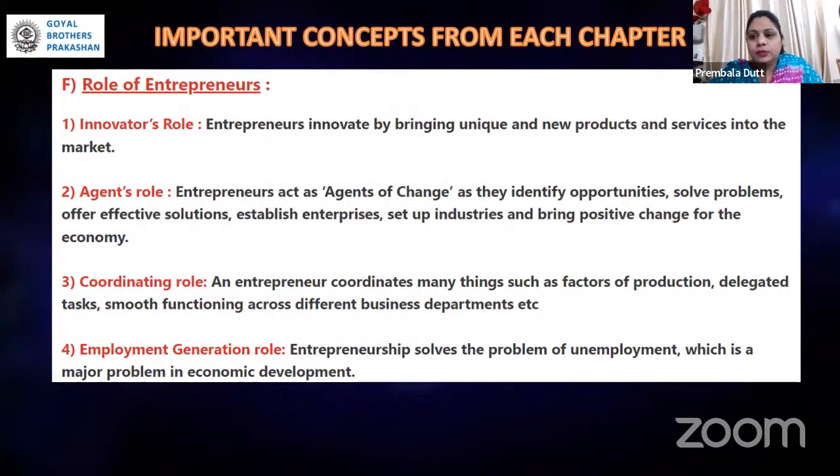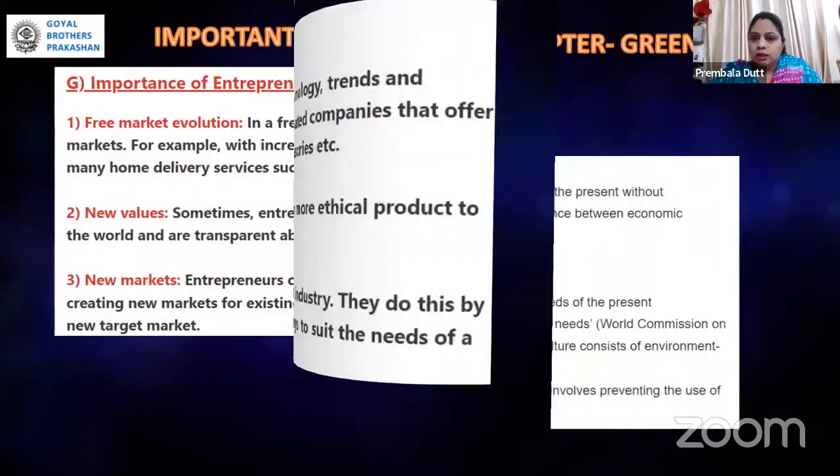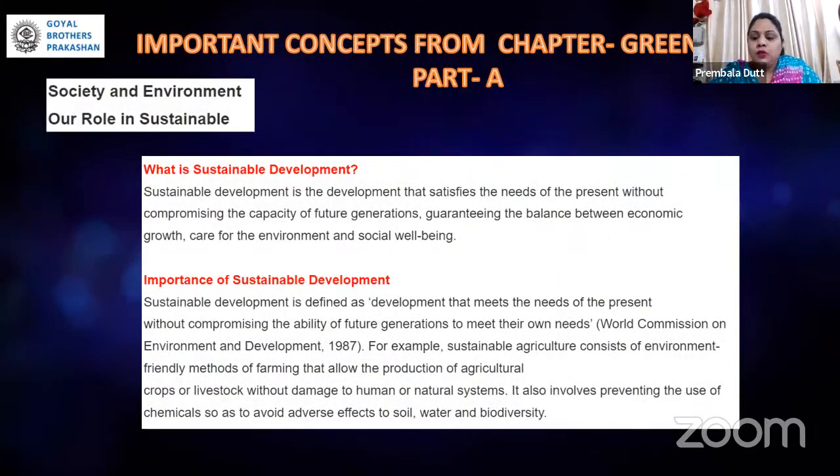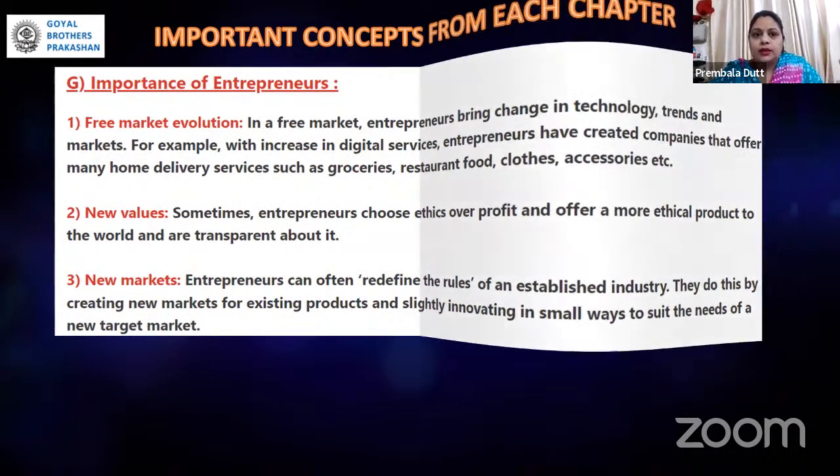This is all given in the book, but these are some of the important topics from which very important questions, or you could say these are some of the topics from where the examiner prefers to put up a question. So they should prepare from these parts, like role of entrepreneur, then importance of entrepreneurs in current society. So that was related to the unit entrepreneurial skill. That is from Part A.